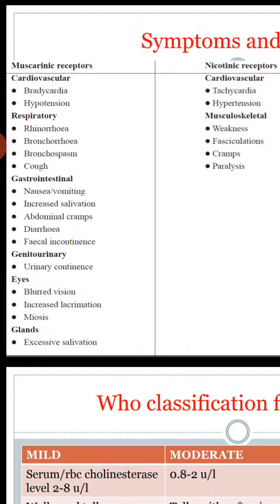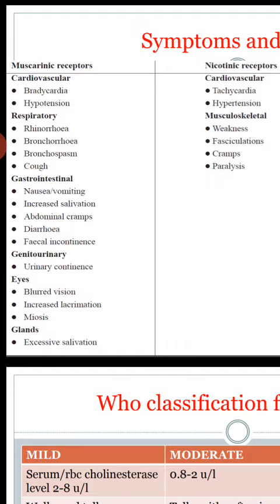Smooth muscles, especially GIT smooth muscles, bronchial smooth muscles, smooth muscles of the eye, and smooth muscles of the urinary bladder. Glands are the salivary glands, sweat glands, lacrimal glands, and nasobronchial glands. So the manifestations are restricted to these parts only.